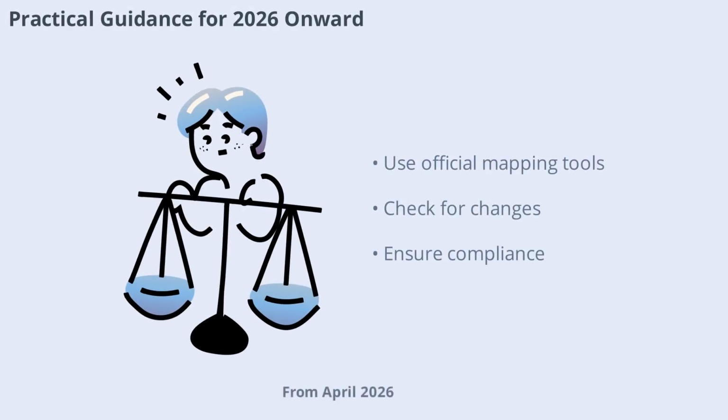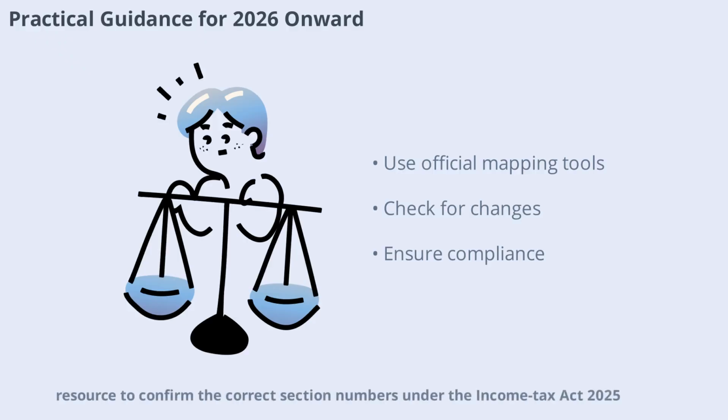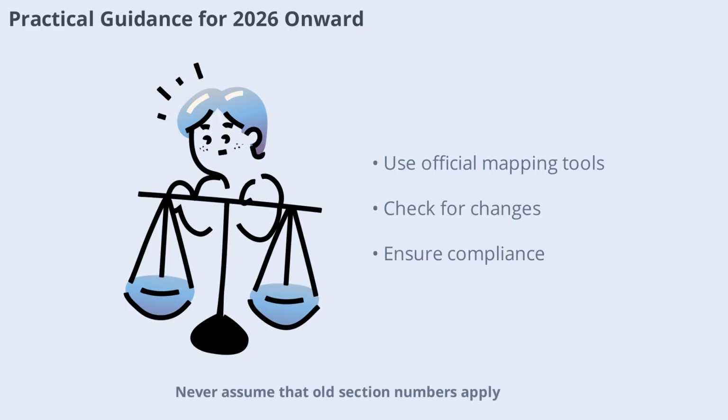From April 2026, always use the CBDT's official section mapping tool or a verified professional resource to confirm the correct section numbers under the Income Tax Act, 2025. Never assume that old section numbers apply, and always check for substantive changes in the law. This practice ensures accuracy in filings, advice, and compliance.